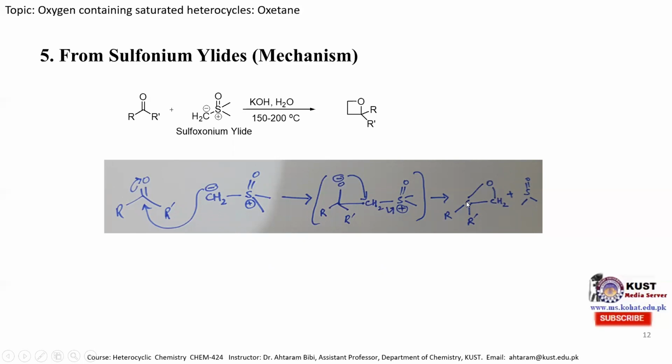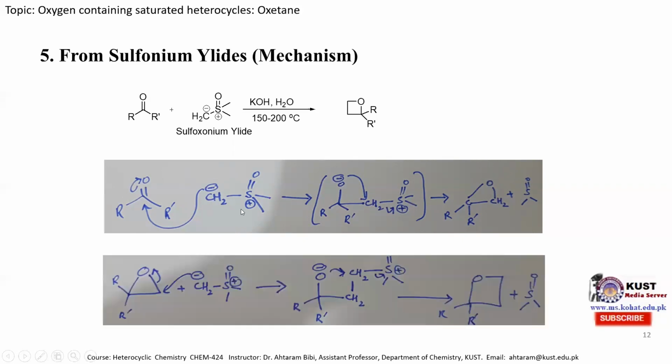And in the previous slide, I mentioned that the two equivalent of sulfoxonium halide is used. So the first equivalent is used over here, and in the second step, a second equivalent of sulfoxonium halide is treated with this oxygen molecule. So this CH2 negative ion attacks on this carbon atom and the ring opens, and this oxygen carrying the negative charge attacks on this carbon atom, releasing the dimethyl sulfoxide again, the solvent, and we obtain the substituted oxetane molecule.